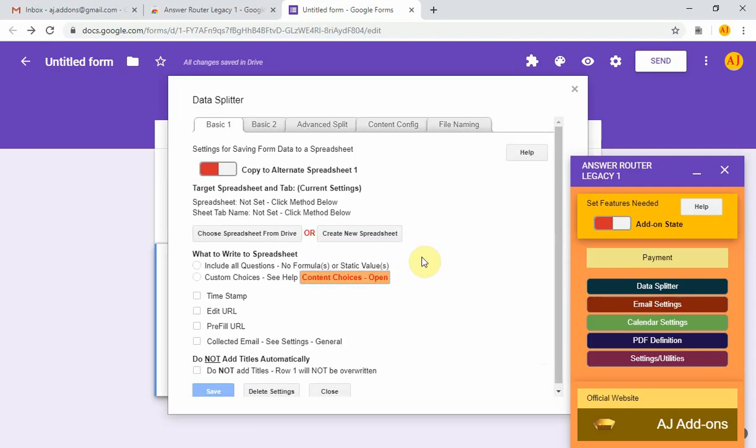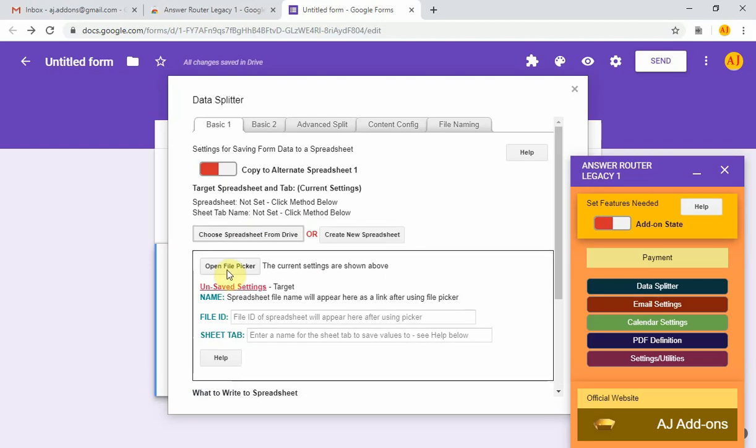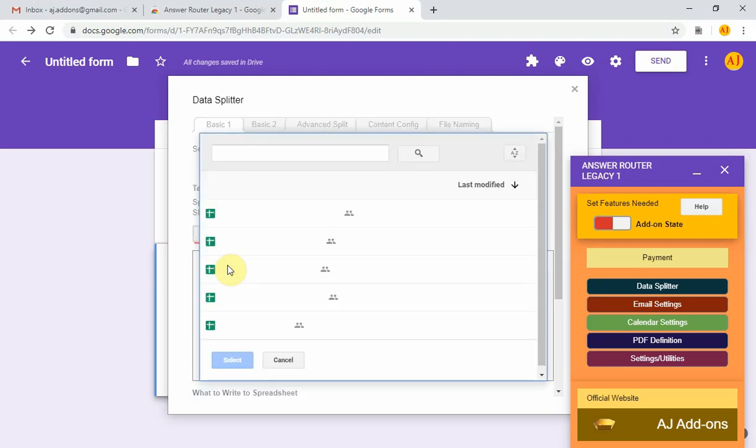The data splitter feature saves form answers to a spreadsheet that you have chosen. You can choose a spreadsheet from Drive, and there is a button here that states Open File Picker. That's how you choose a spreadsheet.